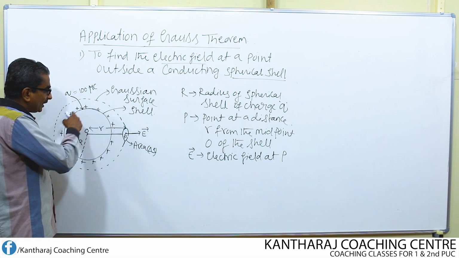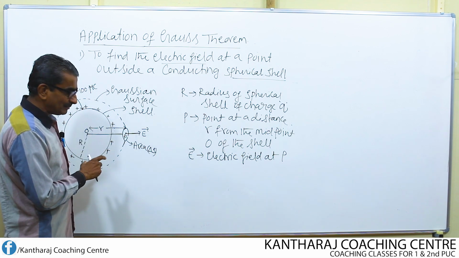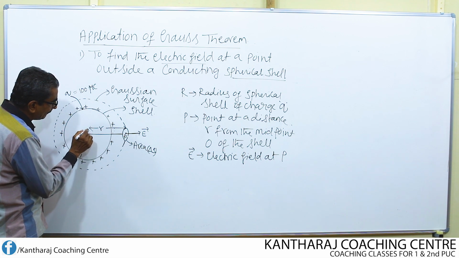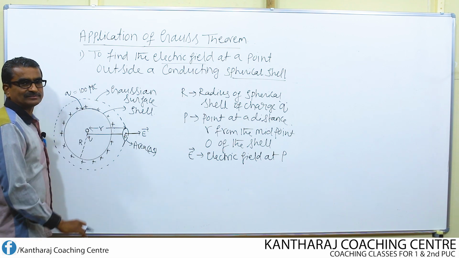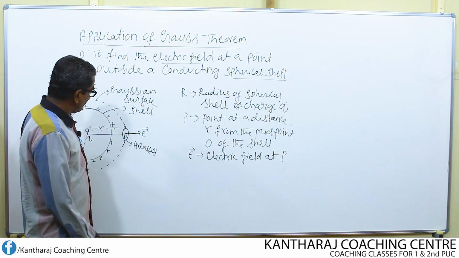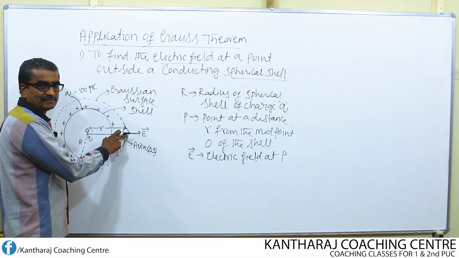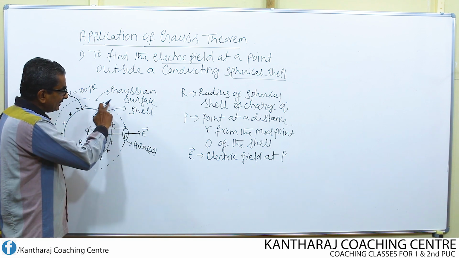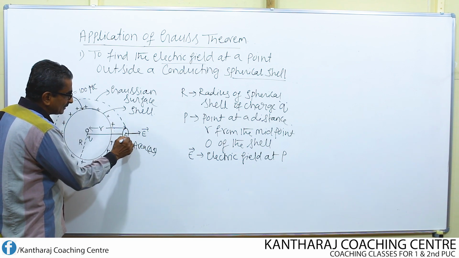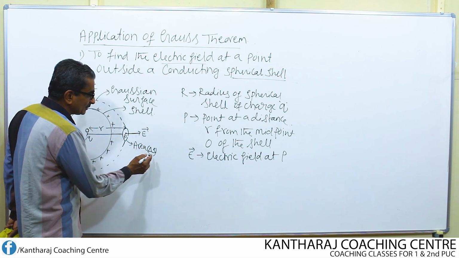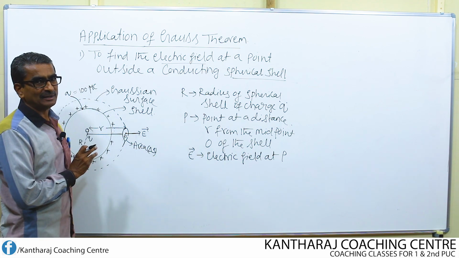But for calculation purpose, or for mathematical reason, I assume the entire charge to be located where? At the point O. Now, due to this charge, what's the electric field at the point P? Find it out. On this Gaussian surface, I imagine one small area whose magnitude is delta S, a small elemental area.